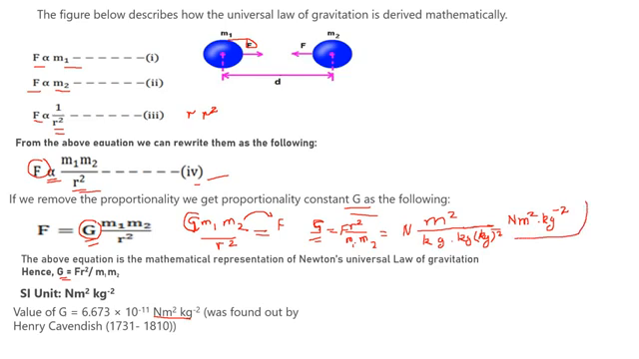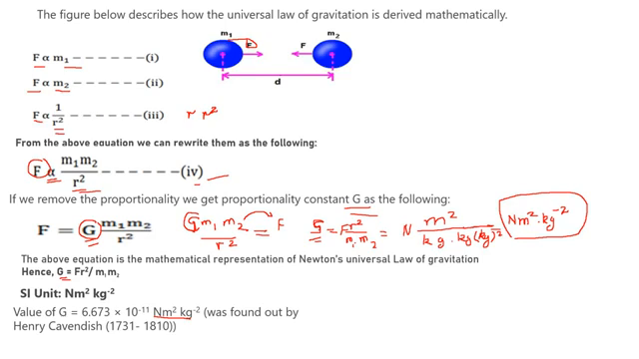This is very important. The formula is very important. The universal law of gravitation formula is very important, and the unit of capital G is very important, as well as the value of capital G is very important.